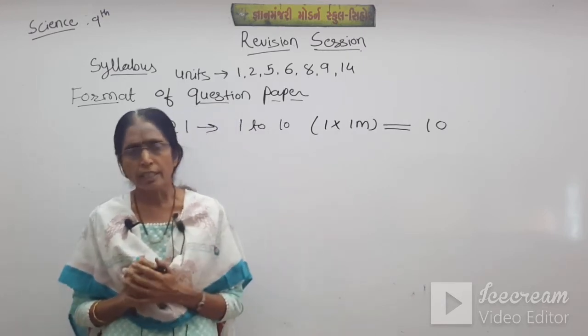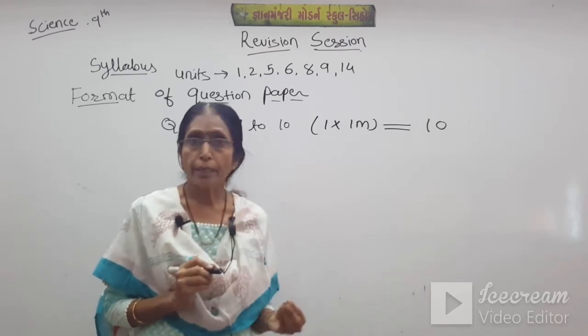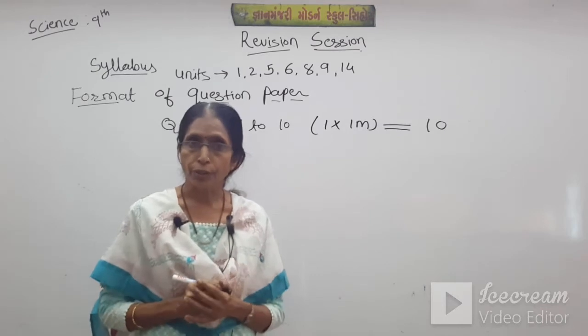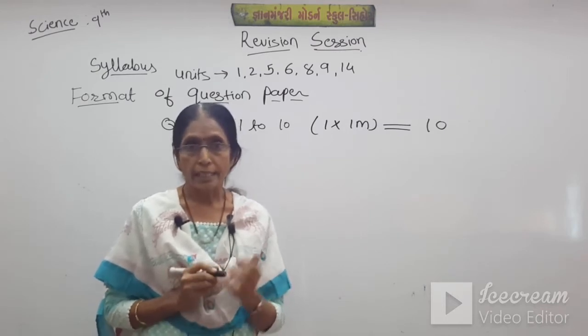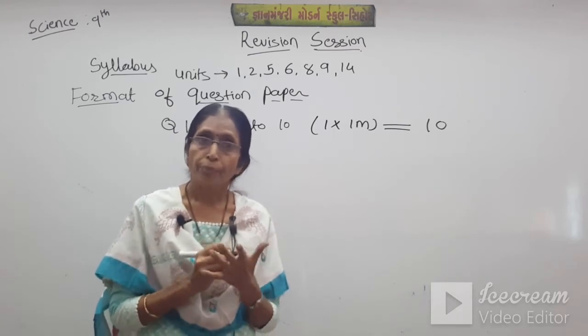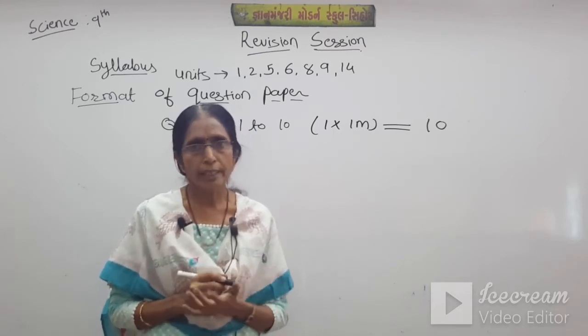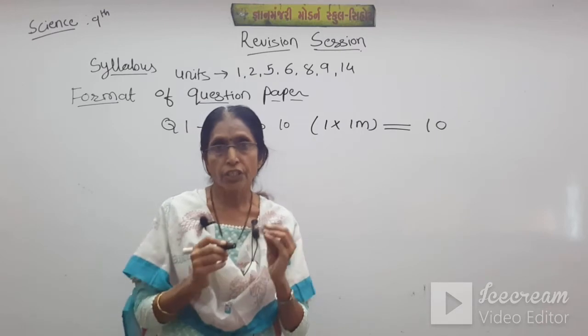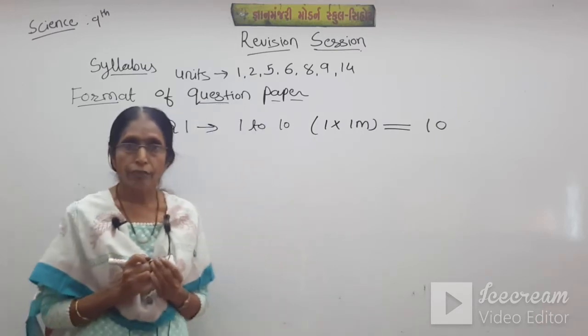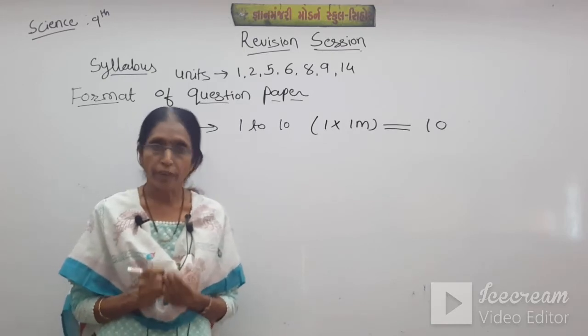Students, this year 30% of the syllabus is cancelled, so it is very easy for you. Our government has cancelled so many important points from each chapter. So don't take tension, just read the chapters thoroughly, and you will get full marks in question number 1.